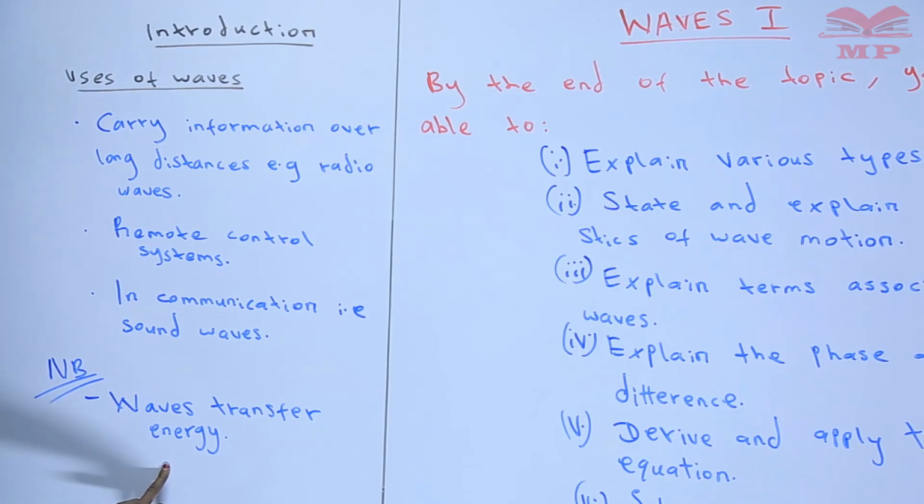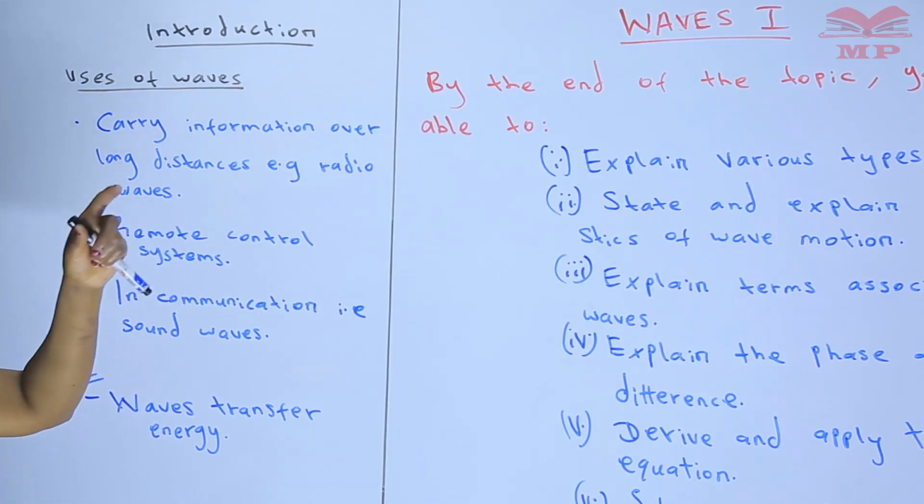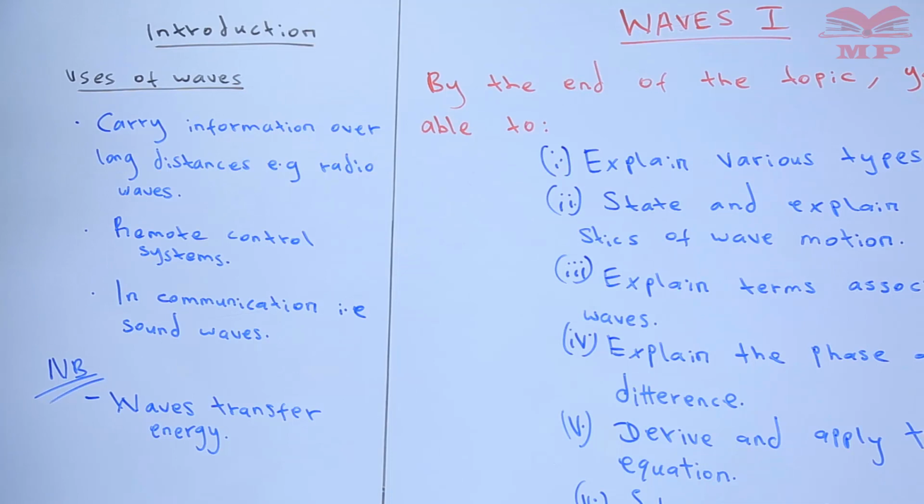Remember, energy is the ability to do work. That's why, for example, the waves in the sea are able to rotate turbines, which in turn generate electricity. So we are saying that waves transfer energy because we defined a wave as a branch of physics that simply refers to the propagation of energy through space.